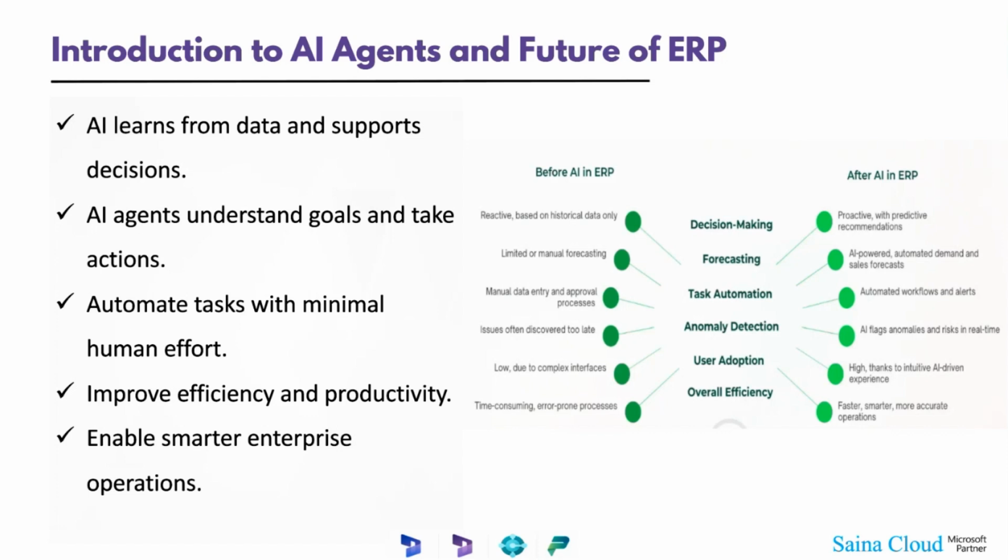If you talk about the future, many organizations right now are under a lot of pressure to reduce cost and to work more with the existing resources.